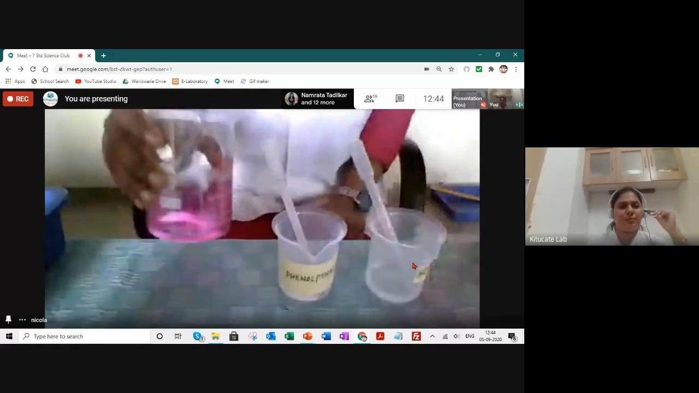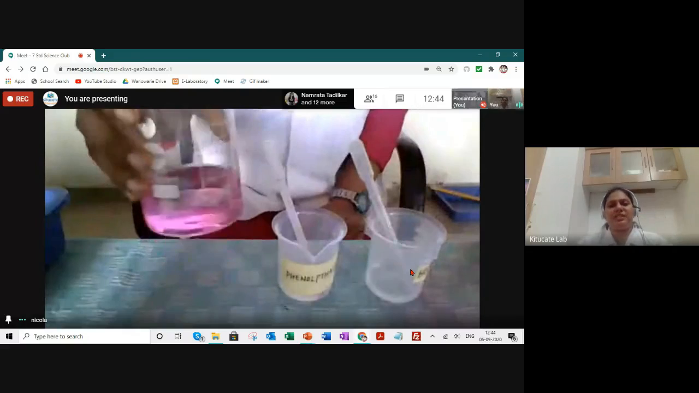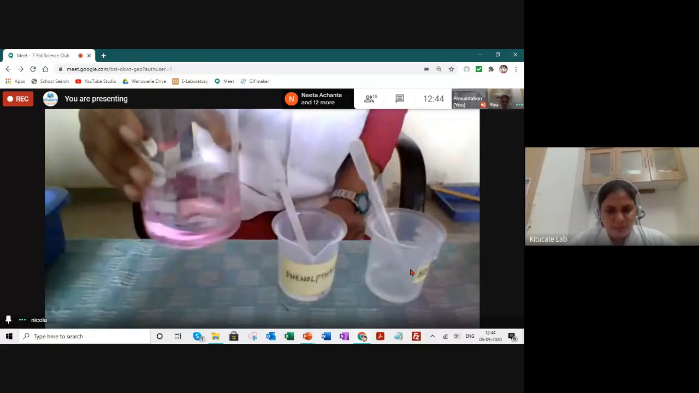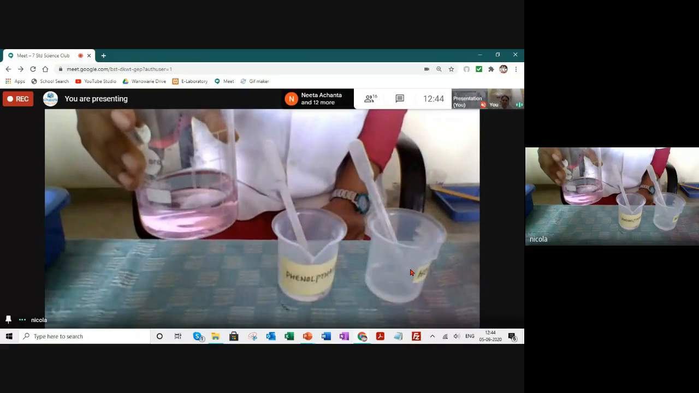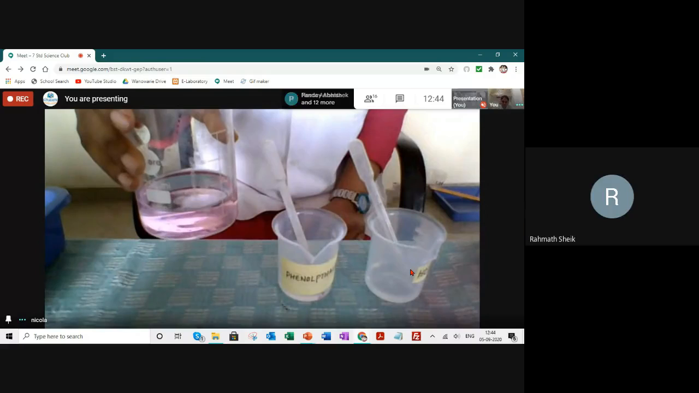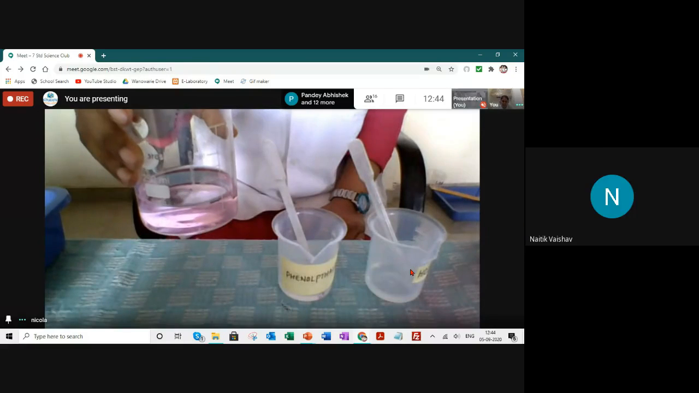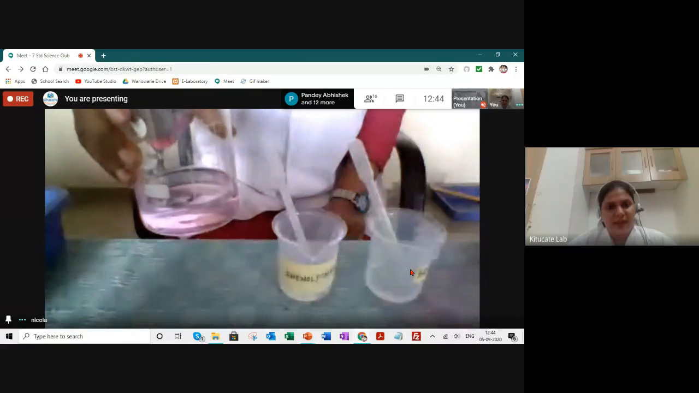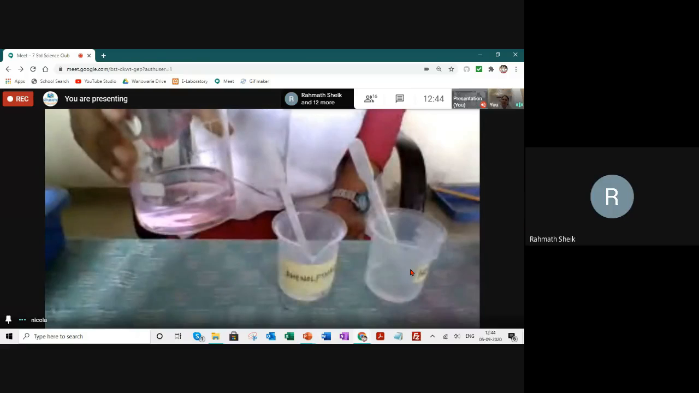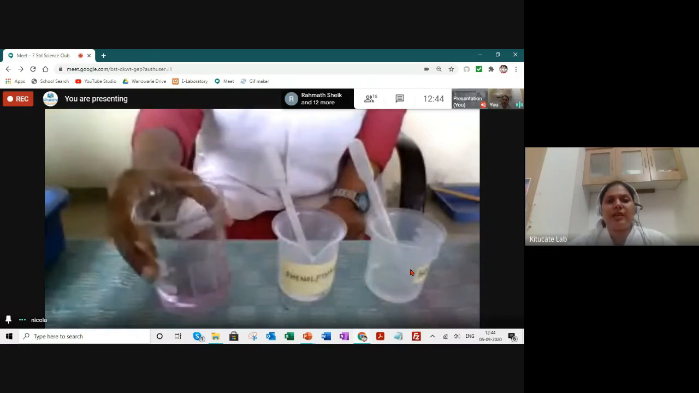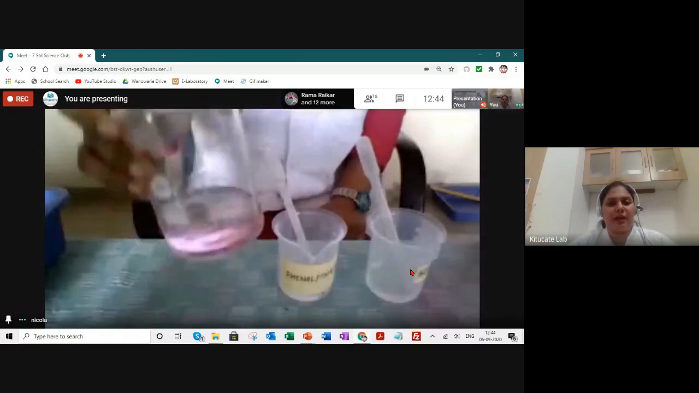See, the color is becoming fainter and fainter when she's adding acid. Okay? Can you see the color? Yes, ma'am, light pink. Ma'am, it's almost like water. Yeah, it's almost like water, but there is a faint pink color.